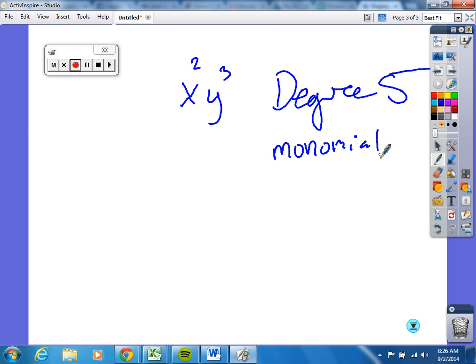Can anybody tell me why it's not a binomial? Go ahead, sir. They're still together. It's still one thing, right? Now, if there was a plus or subtraction in between them, then it would be a binomial. Everybody understand the difference there? We okay with that?